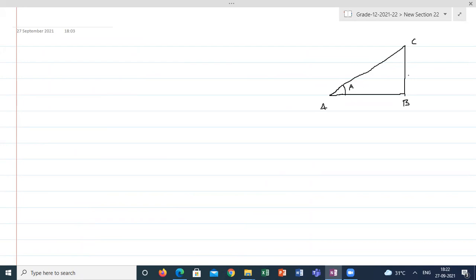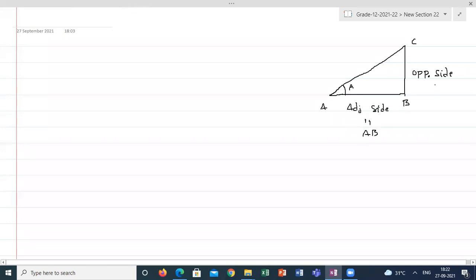The line which is opposite to angle A is known as the opposite side. The line which is adjacent to angle A is known as the adjacent side. So your adjacent side is AB, your opposite side is BC, and your hypotenuse is AC.